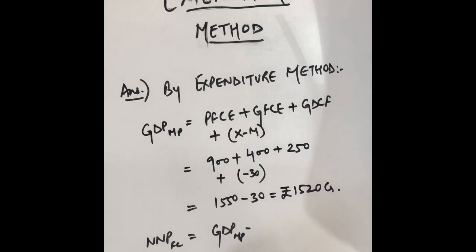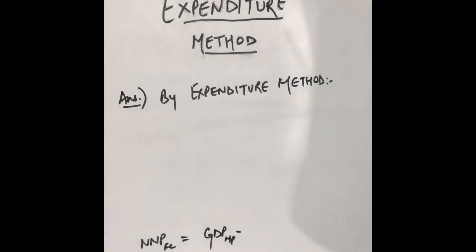We'll be checking whether depreciation, net factor income from abroad, and net indirect taxes are available or not. Just see whether they were available in the particulars given or not. So now we need depreciation, NFIA and NIT. Depreciation is not given to us, NFIA is not given to us, and NIT is given to us. But we need to see whether we can find depreciation or NFIA through the particulars which were given to us or not.